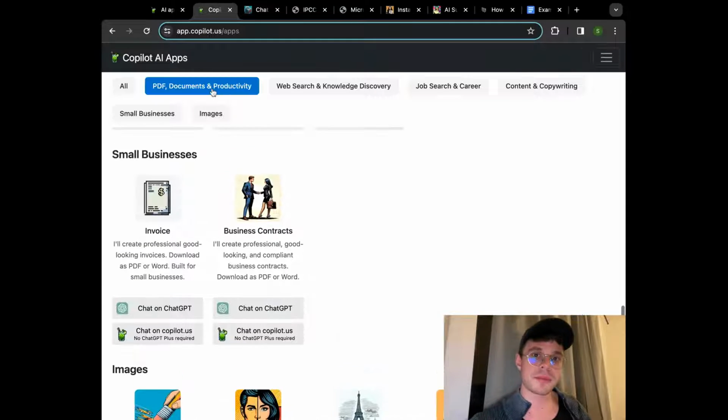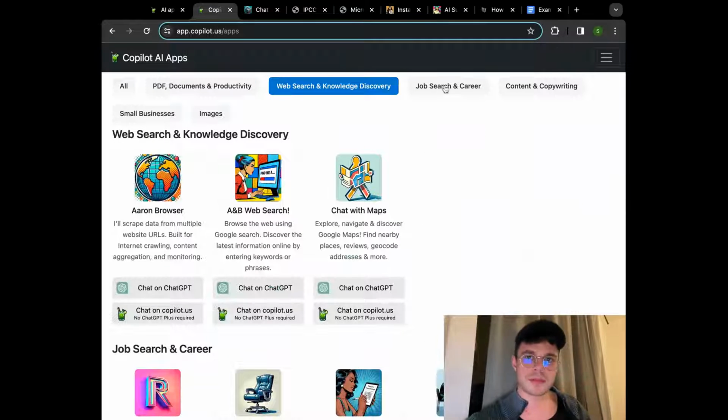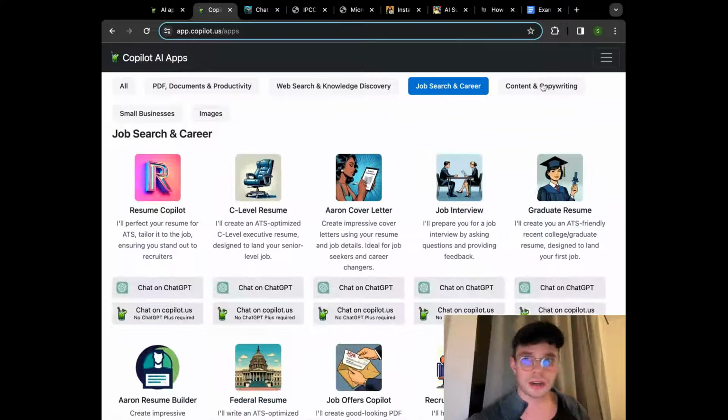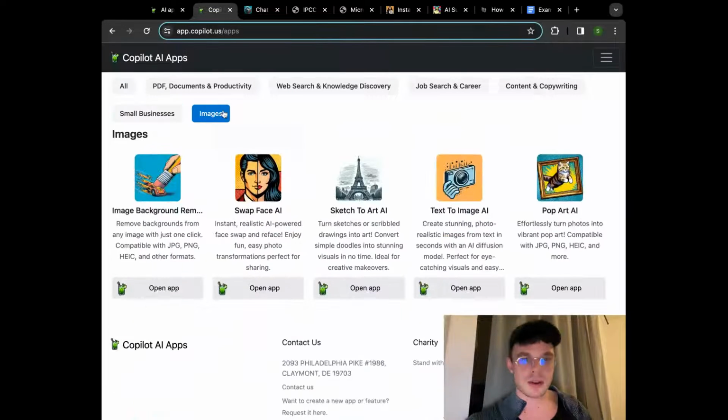On the top, there are different sections like PDF documents and productivity, which we're going to cover today, chat with PDF and InstaFill. Then there is also web search and discovery, job search and career, content and copywriting. Today we're also going to cover one tool, the harmful text detector, plus small business, and of course images. Just double check and make sure that everything is clear for you. Let me know if something is off, if something is not working, or if I need to explain something one more time. I'll be happy to do that.